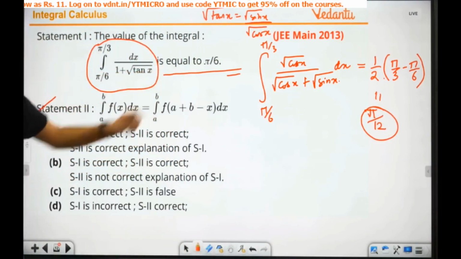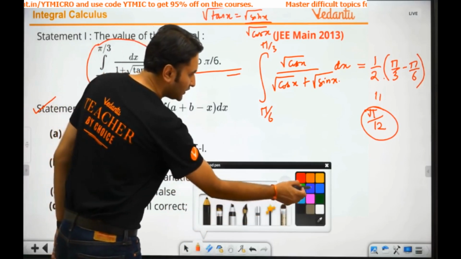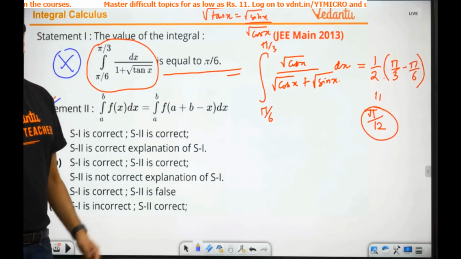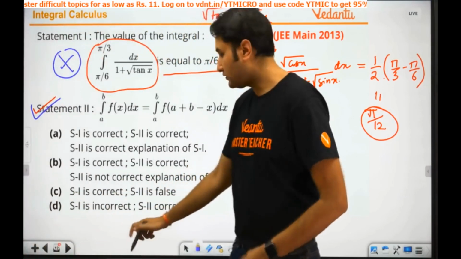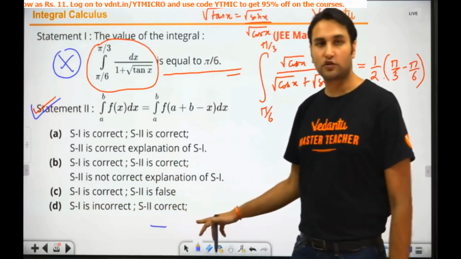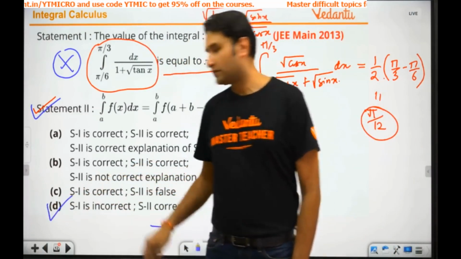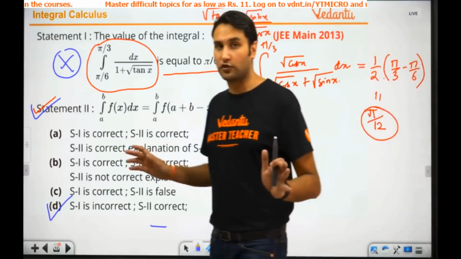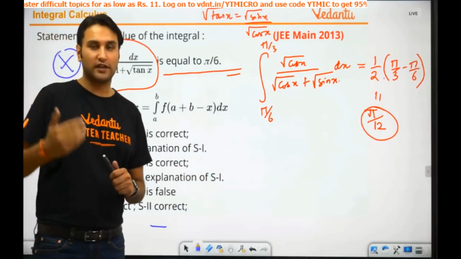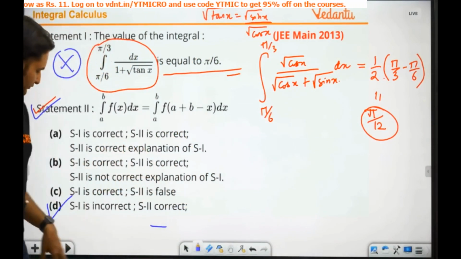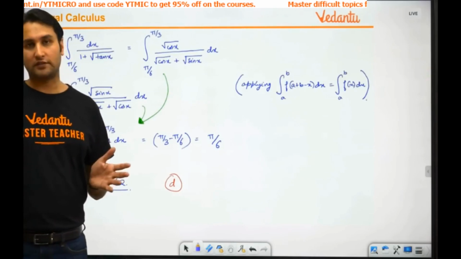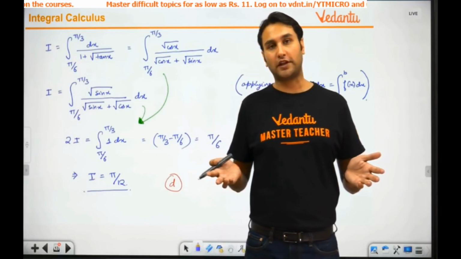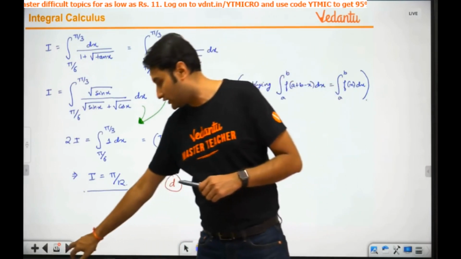Okay, but what does it say? It says pi by 6. That is wrong. So this means definitely this statement is wrong and this statement is right. Okay, so what is the answer? Read it carefully. S1 is incorrect and S2 is correct. This is the answer. Okay, clear? So again, lots of properties, lots of questions on this. Now let's move on to another interesting shortcut. Okay, so we have taken the first few minutes to learn this shortcut or concept which is very, very popular in IIT. Now let's move ahead and learn something new.